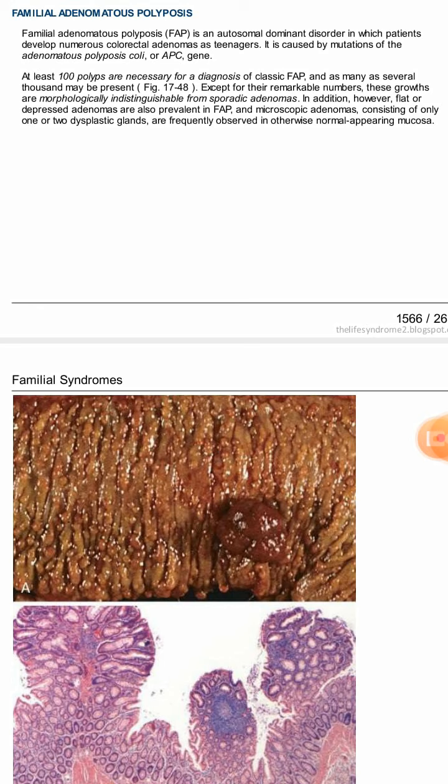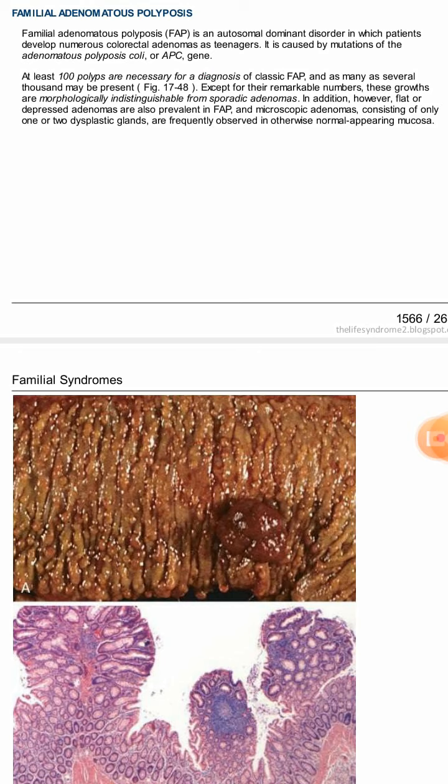Familial adenomatous polyposis, or FAP, is an autosomal dominant disorder. In this condition, the patient develops numerous colorectal adenomas. Mostly it occurs in teenagers. Familial adenomatous polyposis occurs due to a mutation in a gene called the APC gene, or adenomatous polyposis coli gene. This gene is present on chromosome number 5.